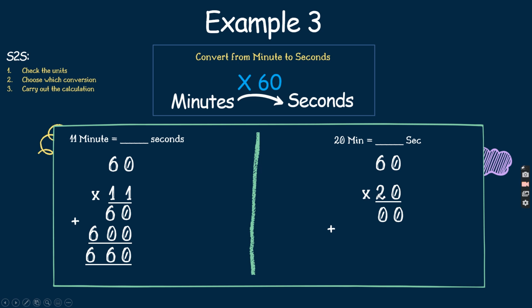Okay? And then you're going to continue with your multiplication. So 2 times 0 gives 0, and then 2 times 6 gives 12. And then you add on these two rows. So 0 plus 0 is 0. 0 plus 0 is 0. 2 goes down and 1 goes down, so the answer is 1200 seconds.